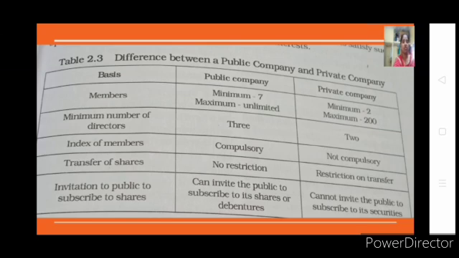Okay, then the last one: in a private company, if you are opening a private limited joint stock company, then you have a restriction on that. It is not completely no, we say restrictions are there. Then lastly, that is invitation to the public to subscribe to the shares. This is the most important point. In detail you will be learning in your chapter called formation of a company. In further classes we are going to deal with that chapter. There we will be dealing with what this subscribing, invitation to the public, is. In simple terms, I'll tell you.